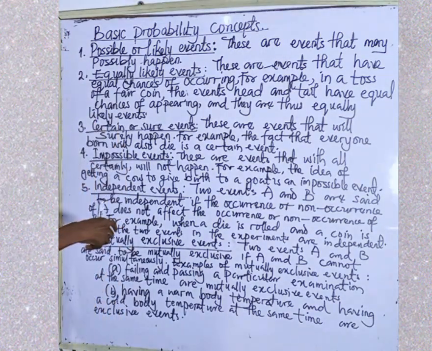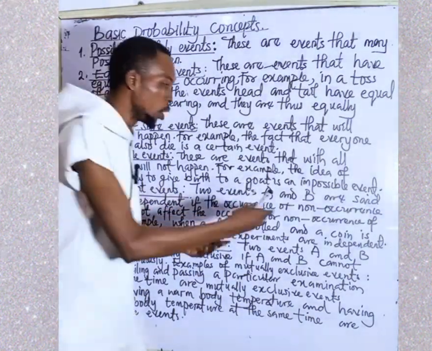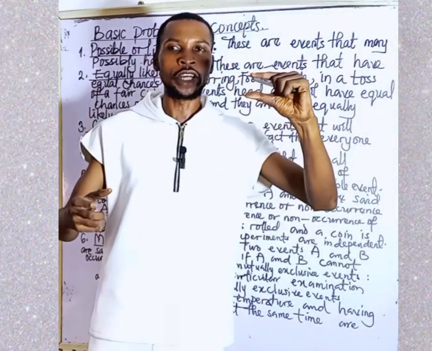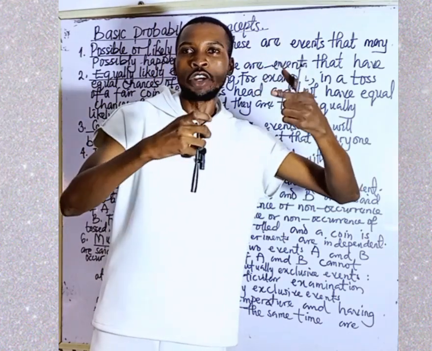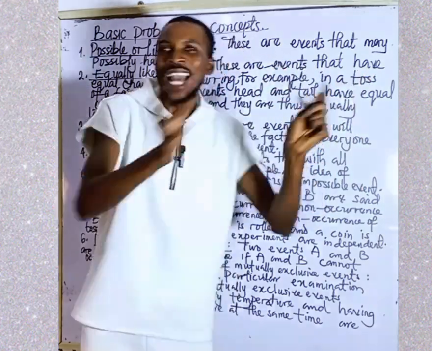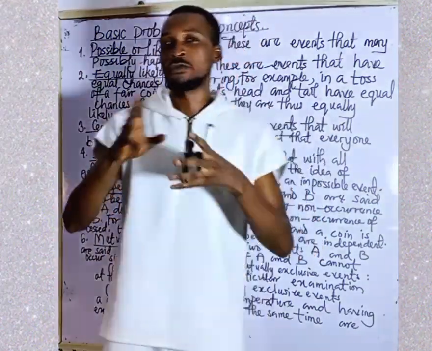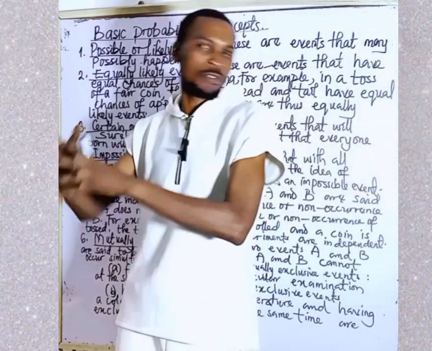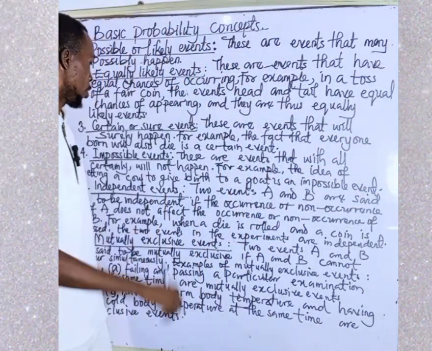For example, if you roll a die and also toss a coin, don't forget that coin and die are two separate events. The probability that the coin is going to show head or tail cannot affect the probability that a die will show 1, 2, 3, 4, 5, or 6. So the probability of one occurring does not affect the probability of the other one occurring. Such events are called independent events.